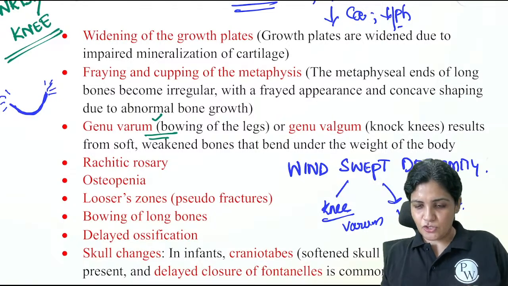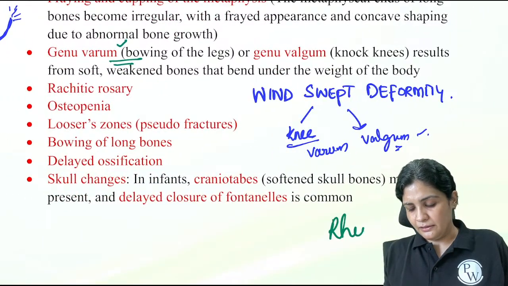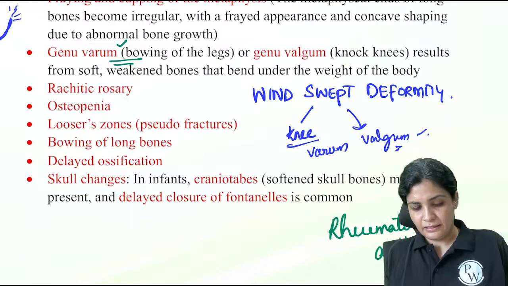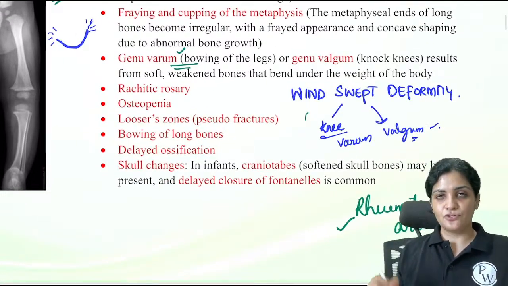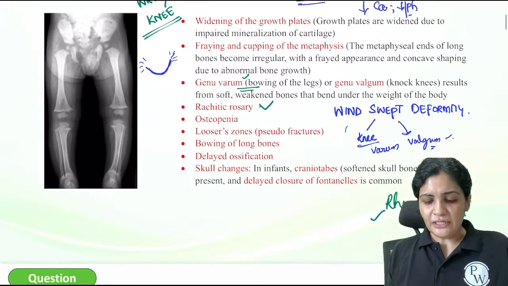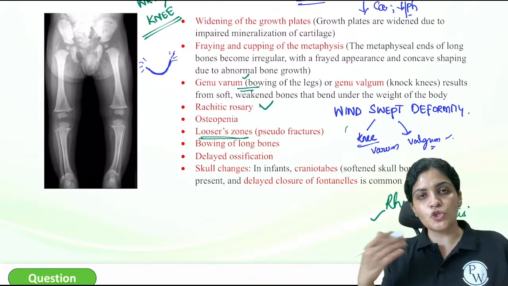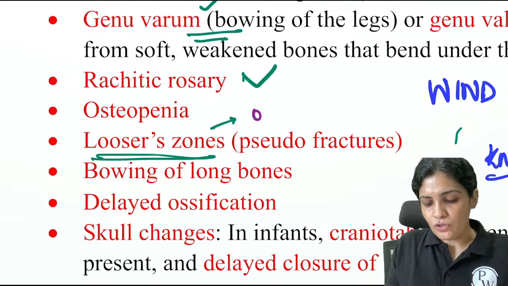Yes, it is rheumatoid arthritis. So one more condition you have to remember is rheumatoid arthritis. Okay, windswept deformity is seen in case of rickets and in case of rheumatoid arthritis. And these are again the rachitic rosary. As I've told you, the Looser zone is usually seen in osteomalacia, not exactly in rickets. It is usually seen in osteomalacia.